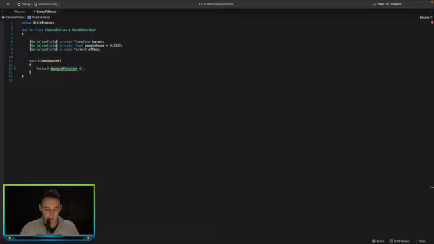Desired position is equal to the target, which will be the player, the position of the player plus its offset. And then we're going to use linear interpolation to get this smooth effect from going from one location to the other.